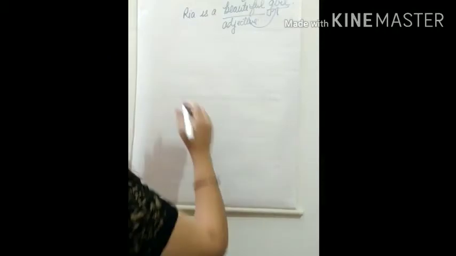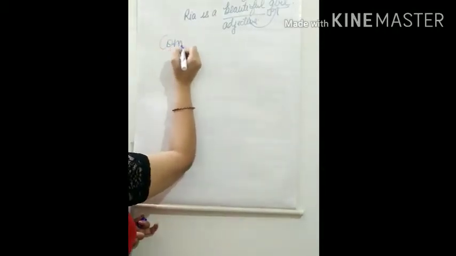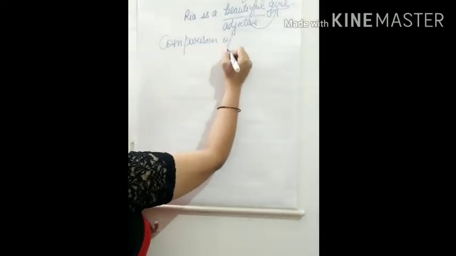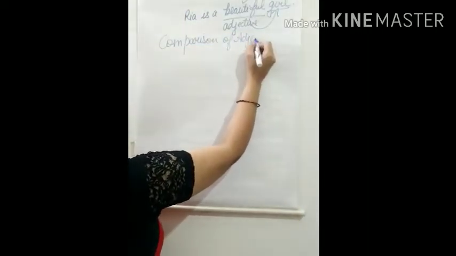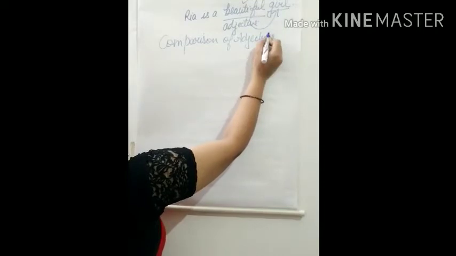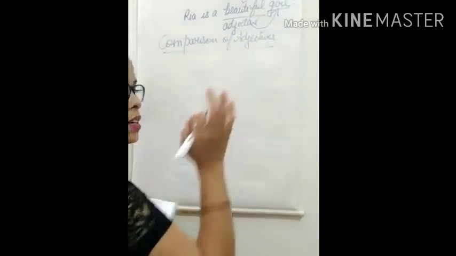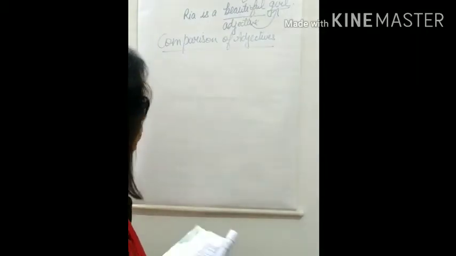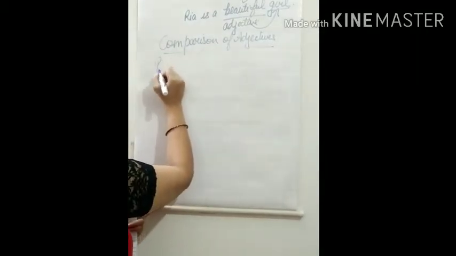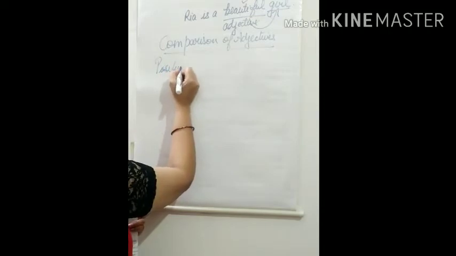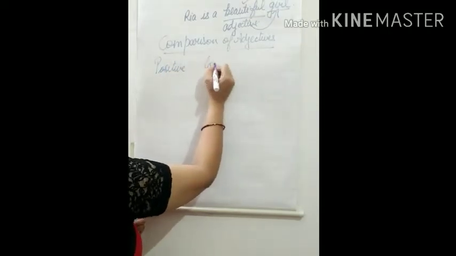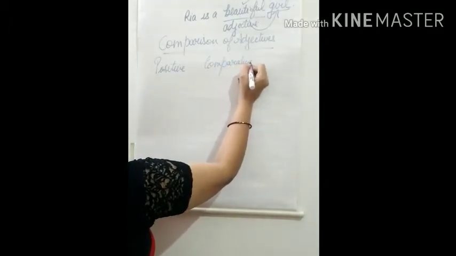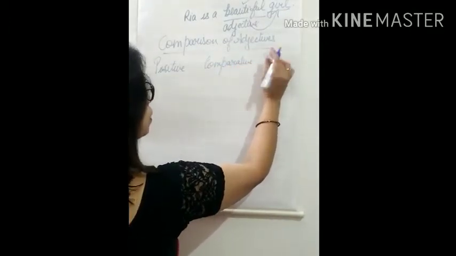Now let's know about comparison of adjectives. So there are 3 degrees of comparison, children. What are these? Positive, comparative and superlative.